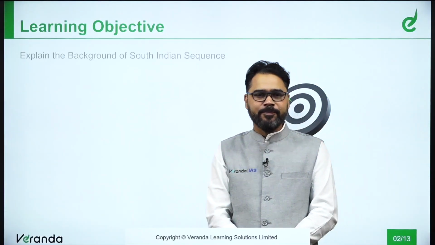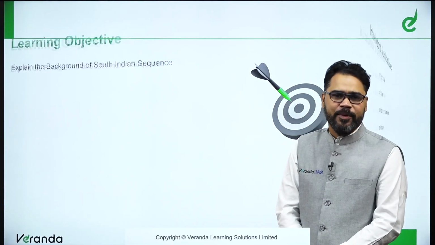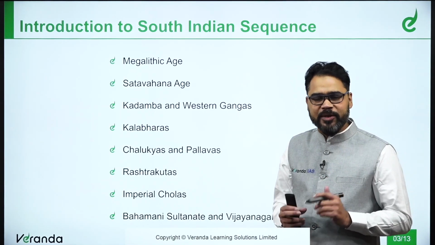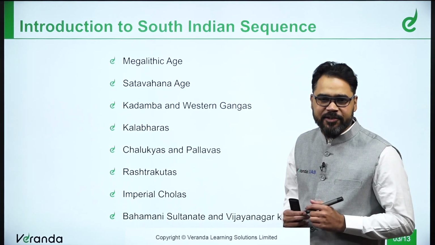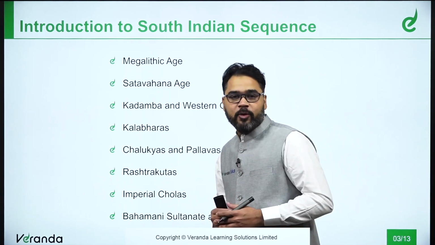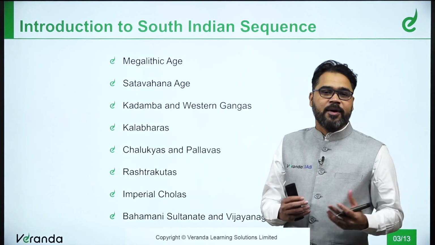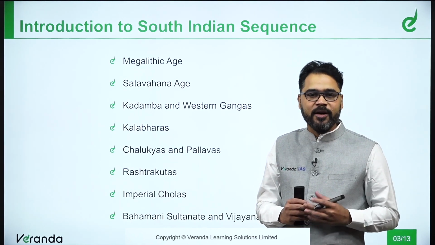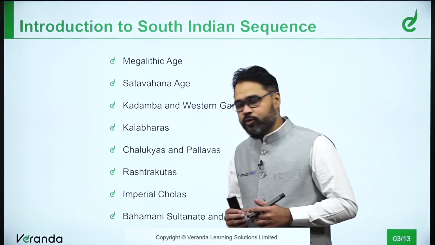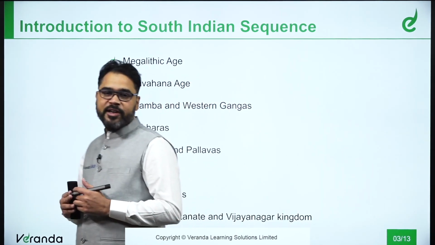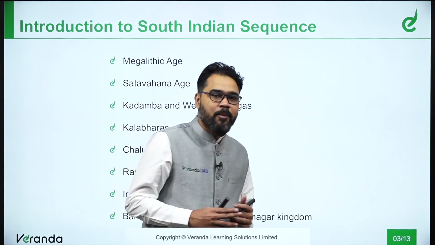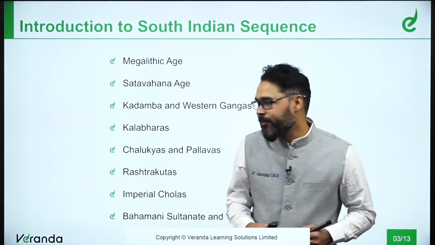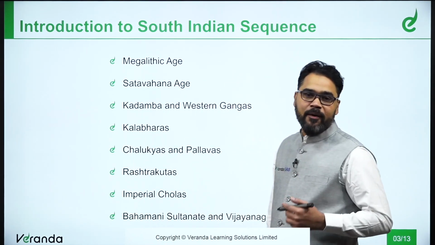In today's session, we'll be starting with the megalithic age. After that, we'll be talking about the Satavahanas, then Kadambas and the Western Gangas, the Kalbharas, the Chalukyas, the Pallavas, Rashtrakutas, Imperial Cholas, and then the Vijayanagar kingdom and later the Bahmani Sultanate. So we will be starting with the megalithic age.